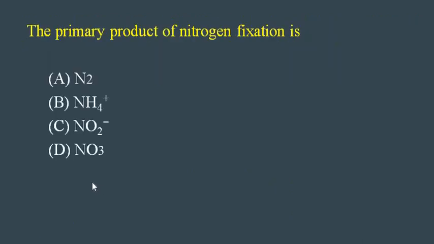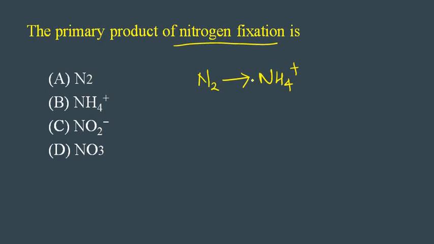The primary product of nitrogen fixation is. We know that there are many steps in nitrogen fixation and it is a very important topic in the GATE exam. So first, what is nitrogen fixation? Nitrogen fixation is the conversion of atmospheric nitrogen into ammonia. That is the first step.